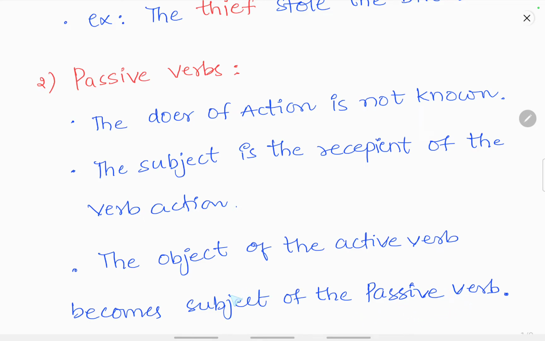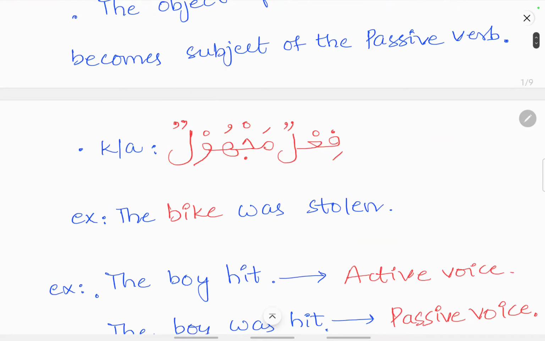So the object in the first example was the bike. Here the bike will become the subject and the doer of the action, that is the thief, is not known. Such verbs are known as passive verbs, where the doer of the action is not known and the object in the active verb becomes the subject in the passive verb. The passive verbs are known as Failul Majhul.